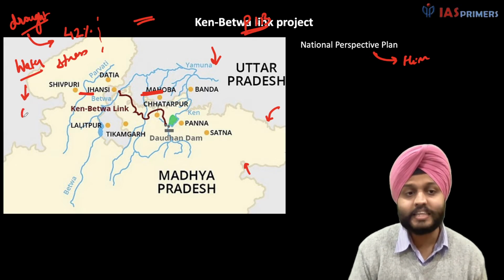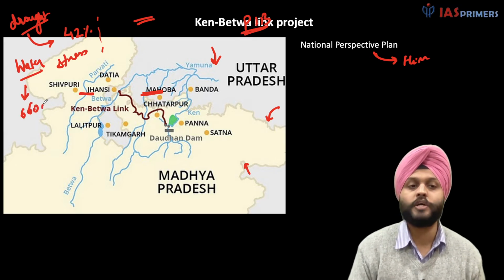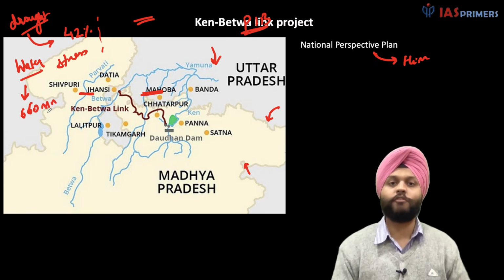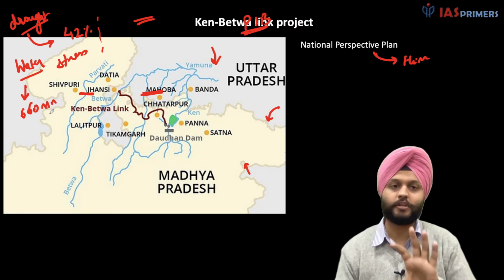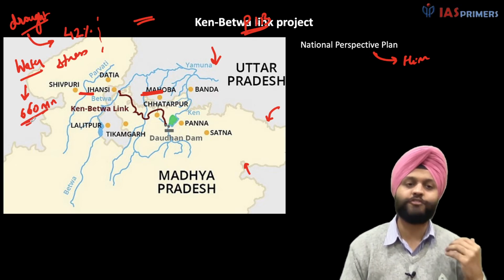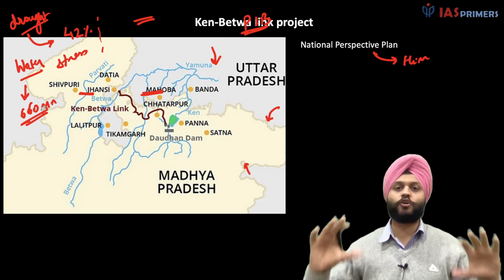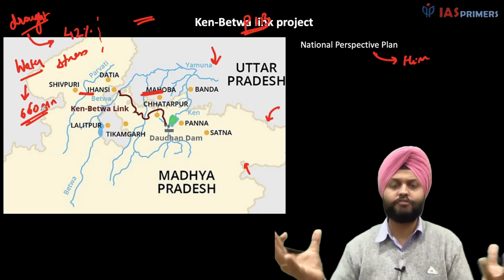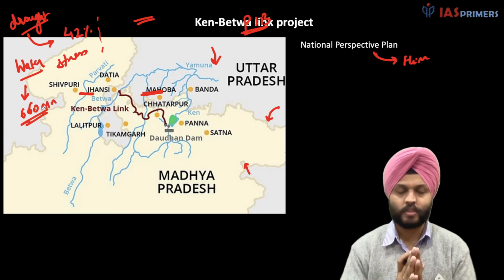About 660 million of the population, roughly half of the present 1.3 billion, is under water stress. So there is scarcity of water, and naturally it affects the livelihood of the people concerned.